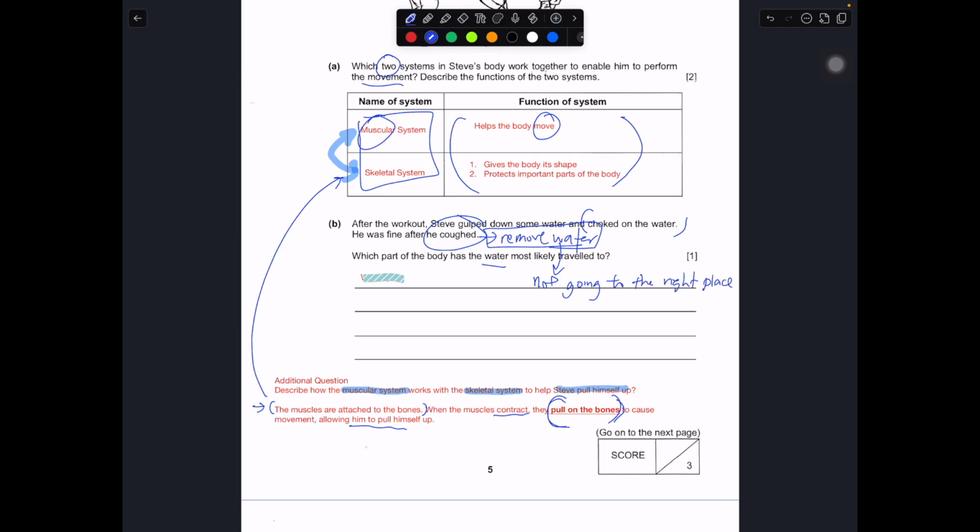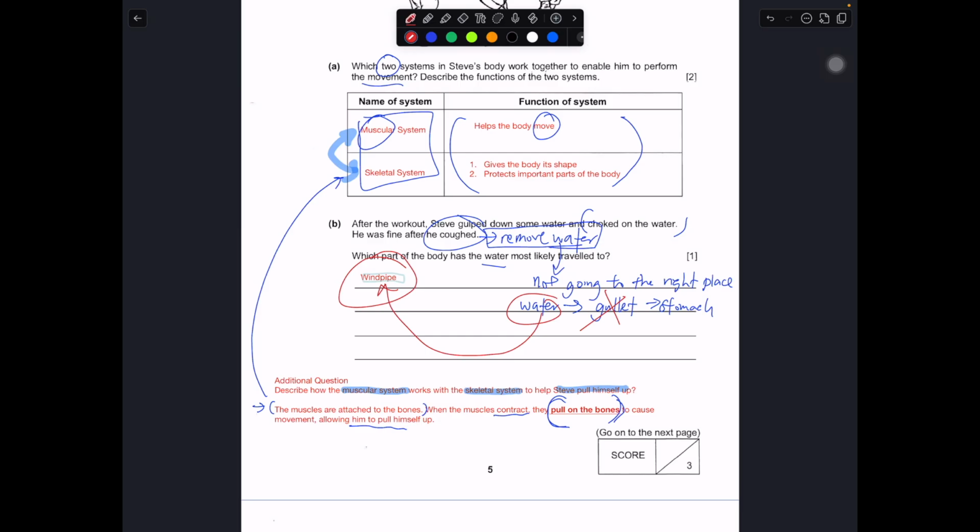Most of the time, the water should have gone through the mouth to the gullet, then to the stomach. Since it did not go to the gullet, then where did it go? Most likely it went into the windpipe, into the lungs. Therefore, he must have coughed it up to remove the excess water, so that the lungs can still breathe in air.